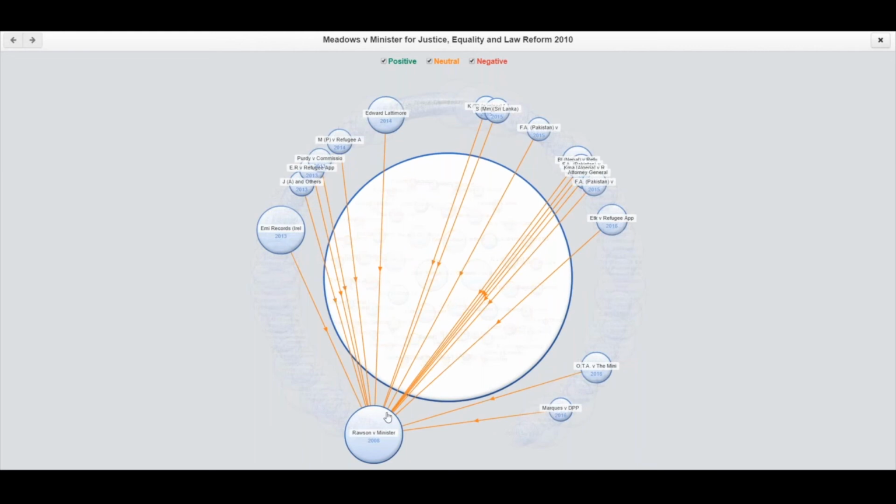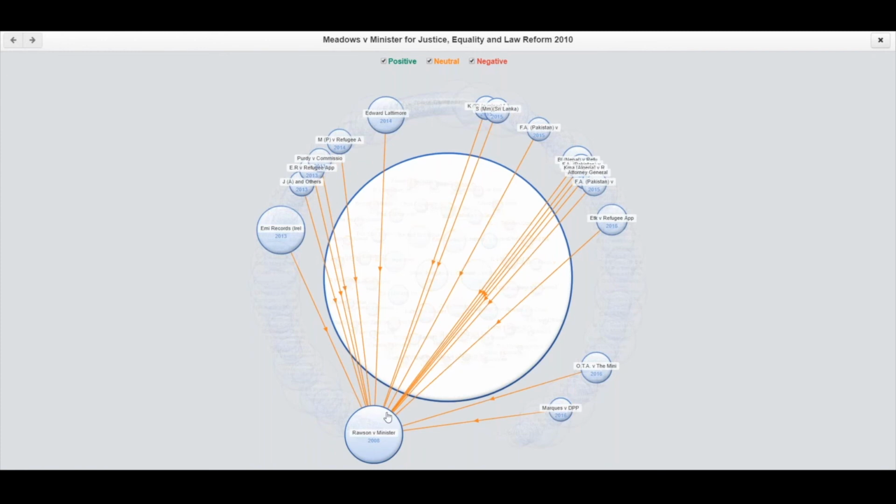So using the Precedent map, it is very easy to pick out which cases are going to be most relevant, because obviously if you're looking at a list of cases, you do not know which cases are going to be relevant and which ones aren't, and usually people just read the top ones or have a look at the cases they're familiar with, whereas this is a much more scientific way of making sure that if you are going to spend some time doing research, you are looking at the best possible cases for the research that you're doing.